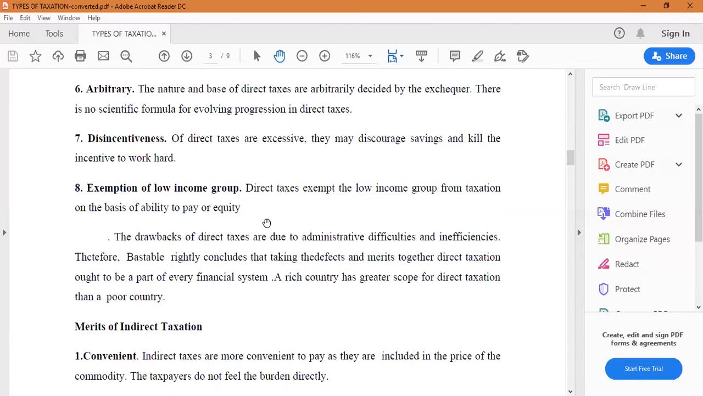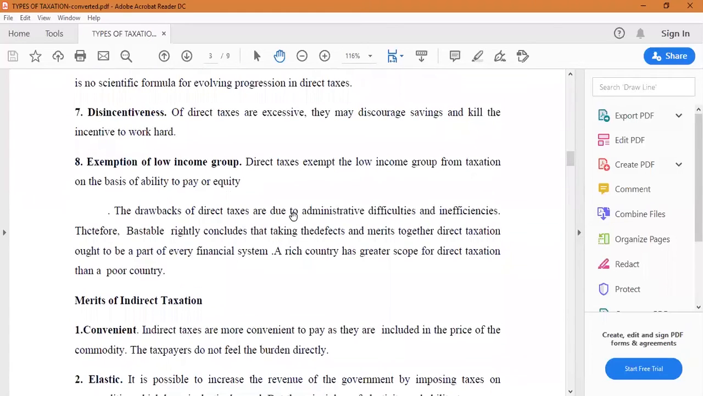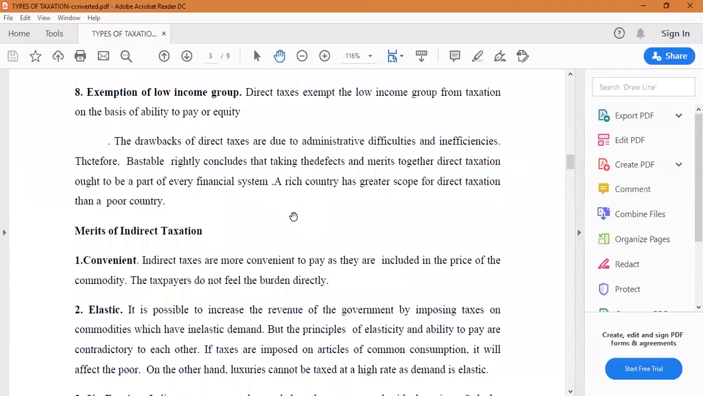Then exemption of the low income group. Direct taxes exempt the low income group from taxation on the basis of ability to pay or equity. Though this seems to be good, the coverage of income tax is narrow. That is why we can say the drawbacks of direct taxes are due to administrative difficulties and inefficiencies.